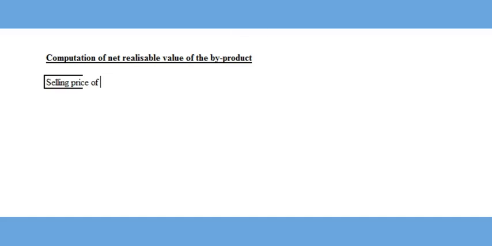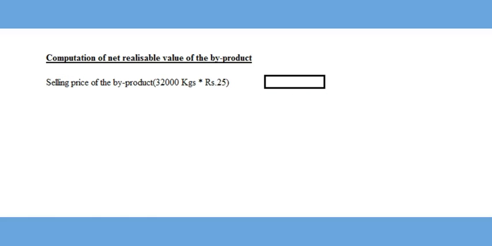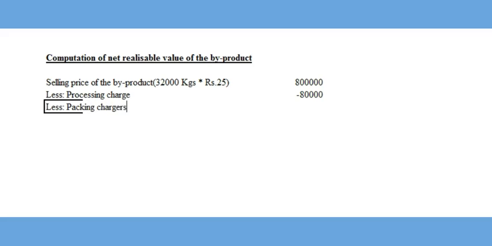Sales price of the byproduct is 32,000 kilograms into rupees 25, which is rupees 8 lakh. Certain processing charges and packing charges are incurred to sell this byproduct, amounting to rupees 80,000 and rupees 1,20,000. Hence the net realizable value of the byproduct turns out to be rupees 6 lakh. Having obtained the net realizable value of the byproduct, let us now see the cost of producing the main products P and Q. First, we will add all the elementary costs, which include material, wages, variable overhead and fixed overhead.